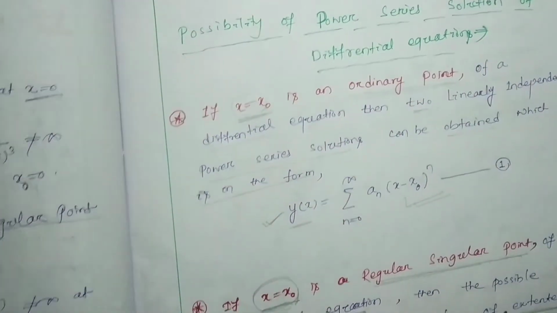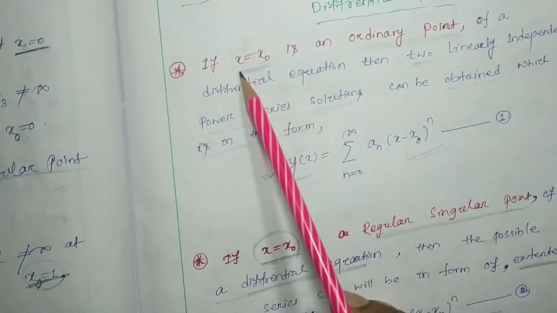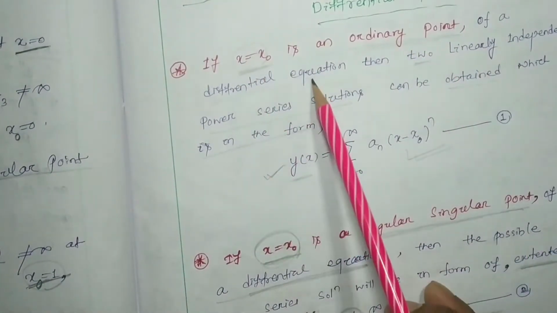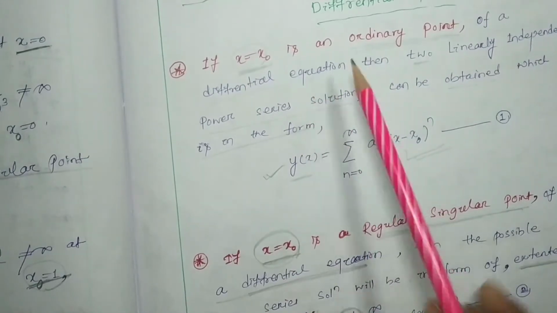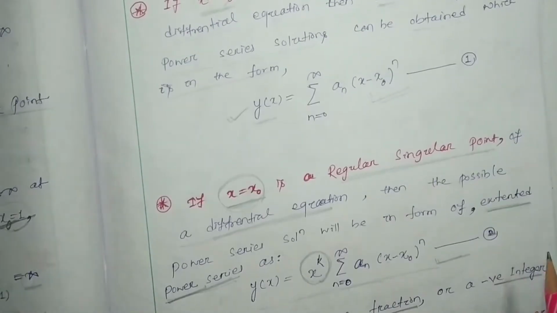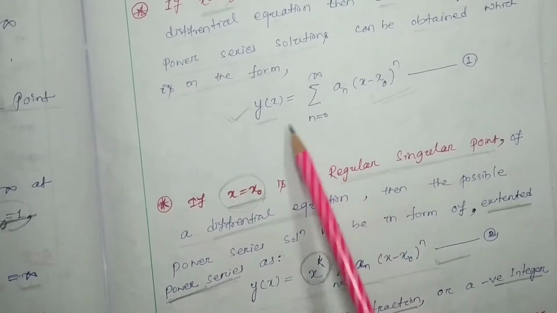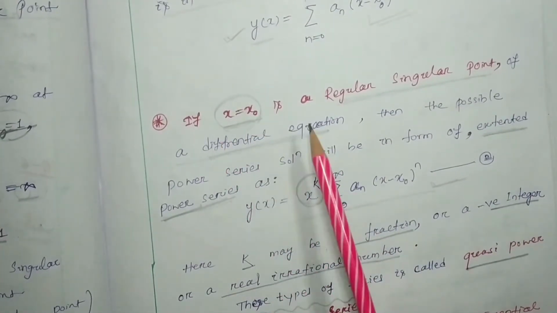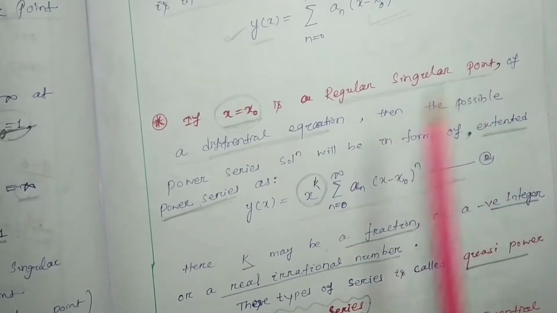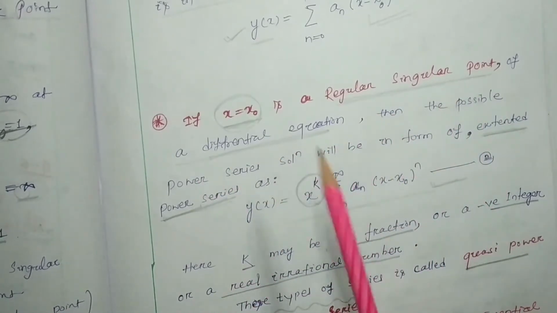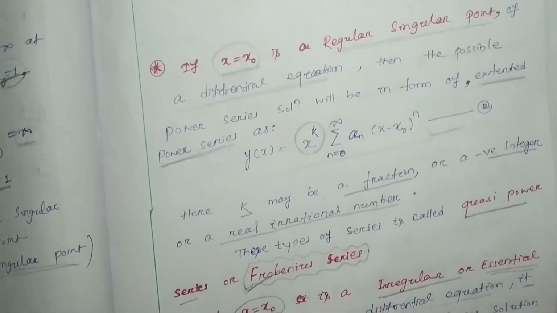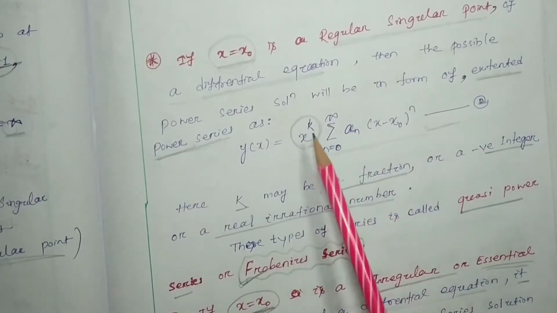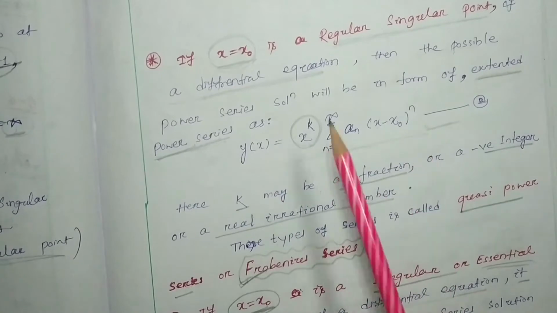That means if x equal to x0 is an ordinary point of a differential equation, then about that point the power series solution will be in the form of this one, and if x equal to x0 is a regular singular point of a differential equation, about that regular singular point the power series solution of that differential equation will be in the form of this one.